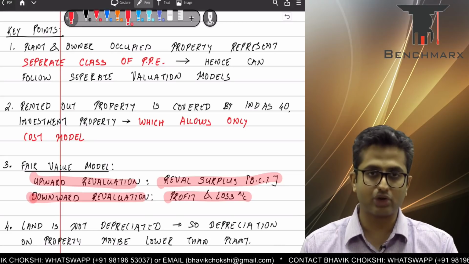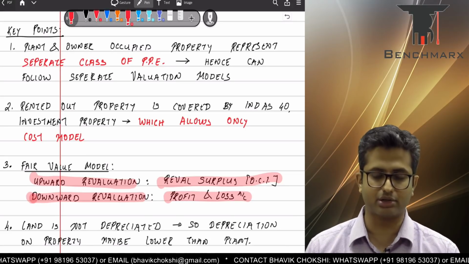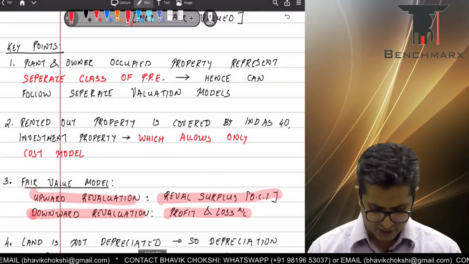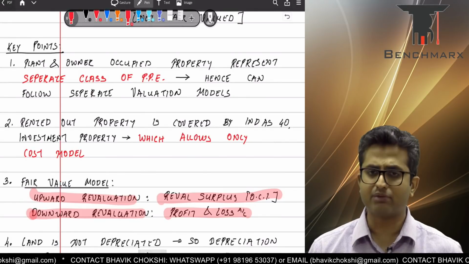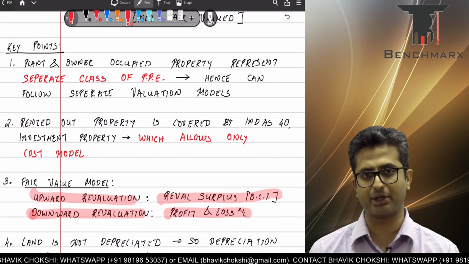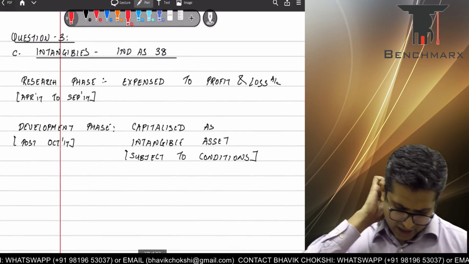This is a treatment which is permitted, and required rather, to be done as per Ind ASs. Okay, and as a result, as you can see in these key points, the treatment which is given by the company is correct. Appropriate disclosures just need to be given. Okay. After that, we need to go to part C.